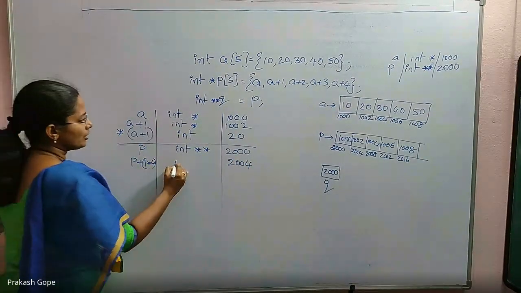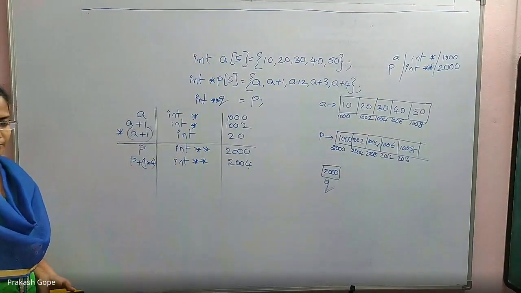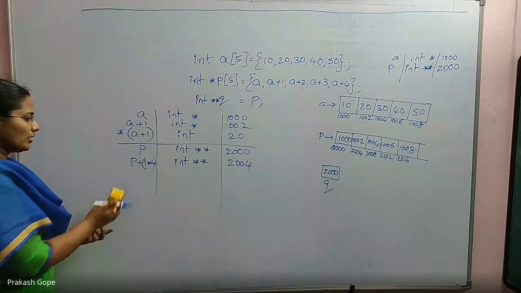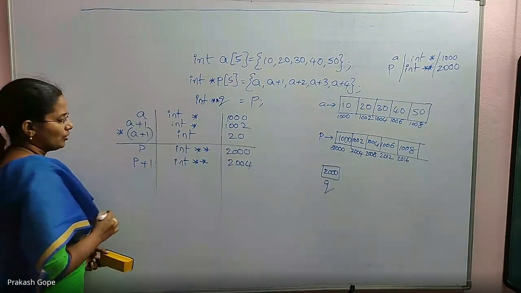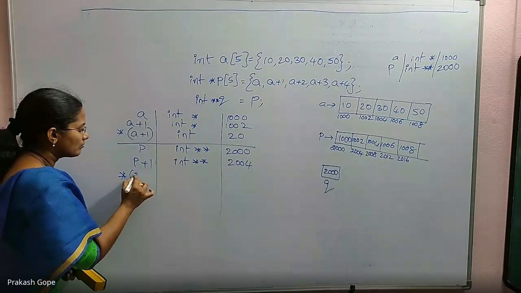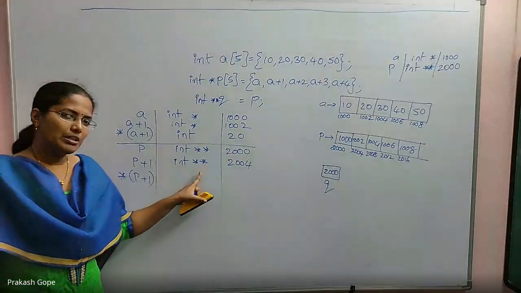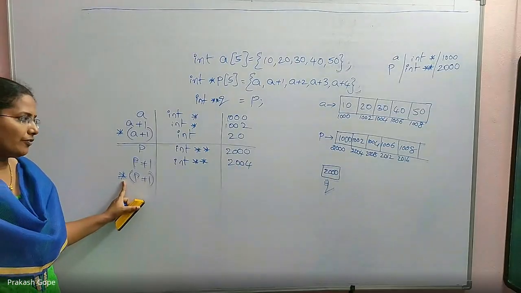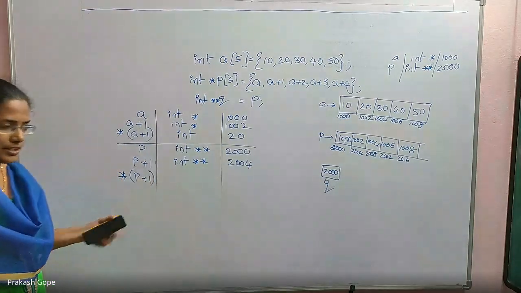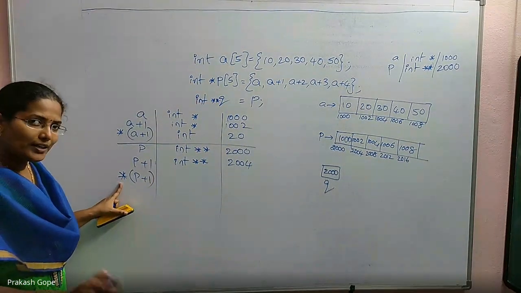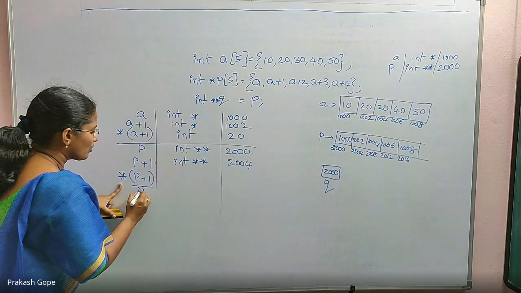By adding an integer, the type of pointer doesn't change. Int double star. Okay, so this is the P plus 1 value. If I say star of P plus 1, it is int double star. For that, if I use a dereferencing, it is also not a pointer to an array, so it's like a simple pointer type only. One dereferencing. So till here it is int double star 2004.